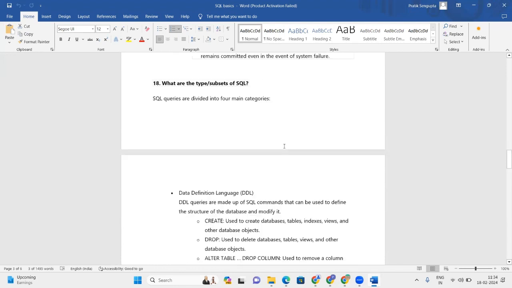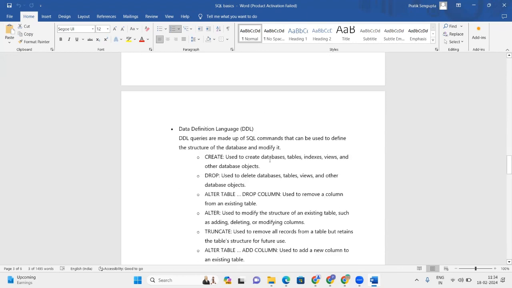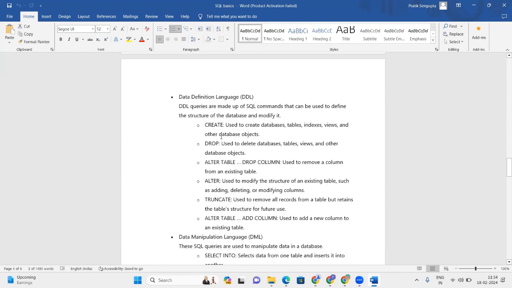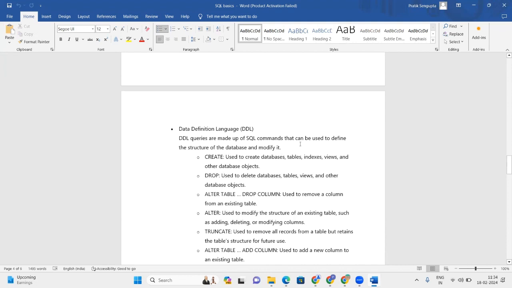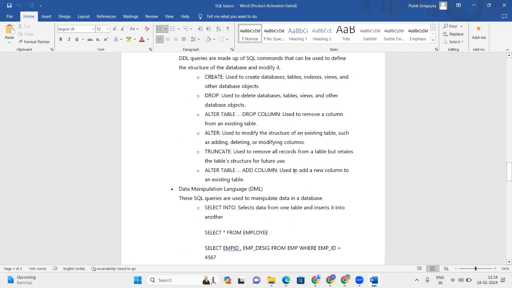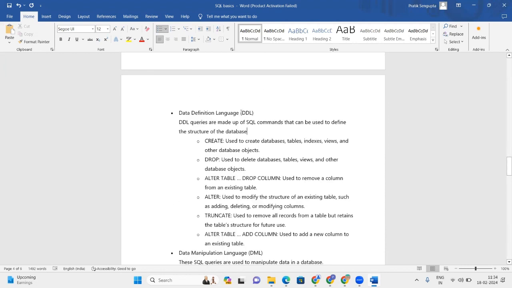SQL queries are of different types, and there are subsets of SQL. These are important questions, and I've already explained them. Create, drop, and the different types of DDL statements are used to define the structure of the database and modify it.